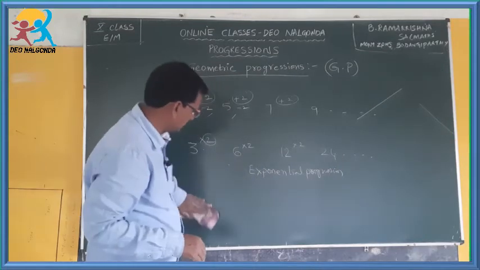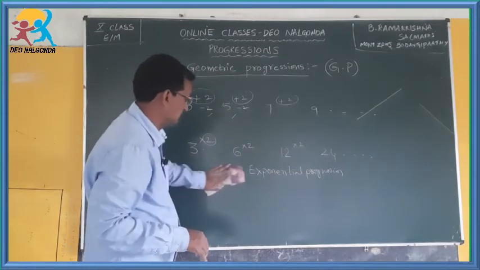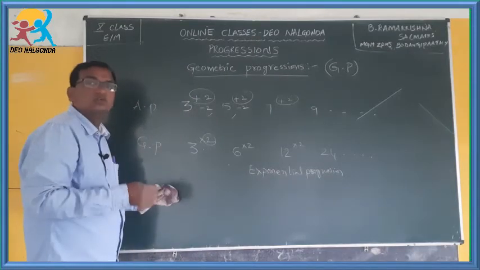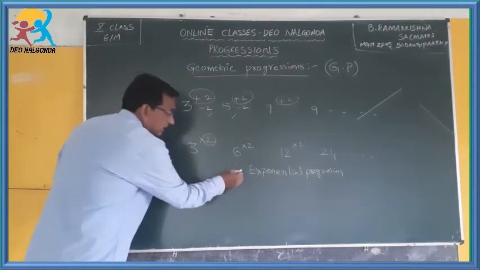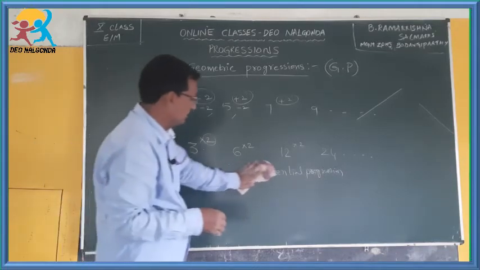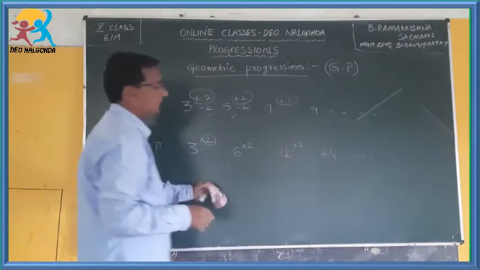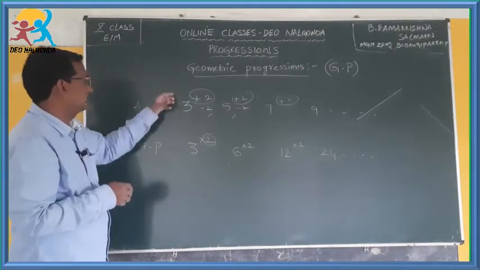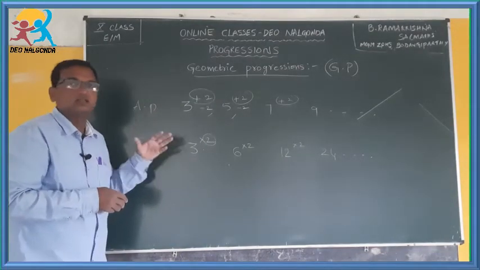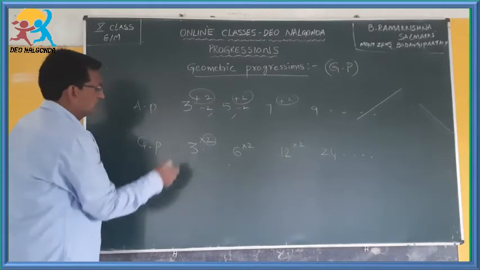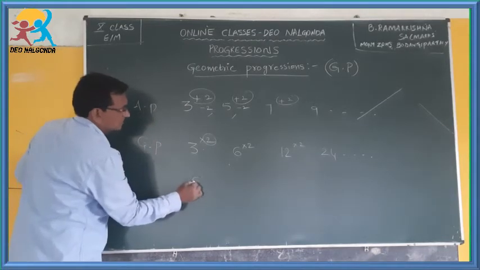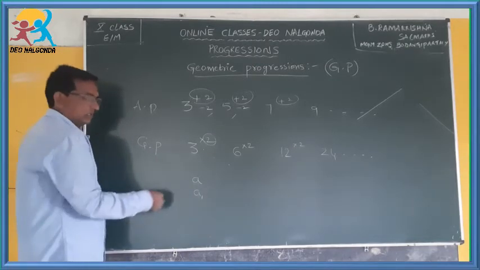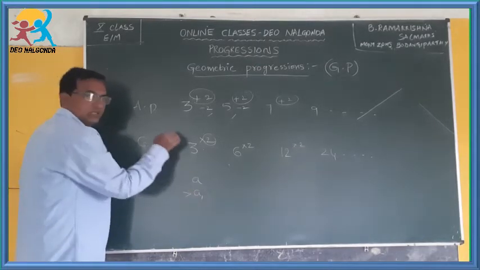How do you get exponents here? Let us understand. If you understand the geometric progression, you will understand why we call it exponential progression. The terminology or notation is the same for arithmetic progression and geometric progression as well. The first term is called A or A1. You can denote it with either A subscript 1 or simply A.